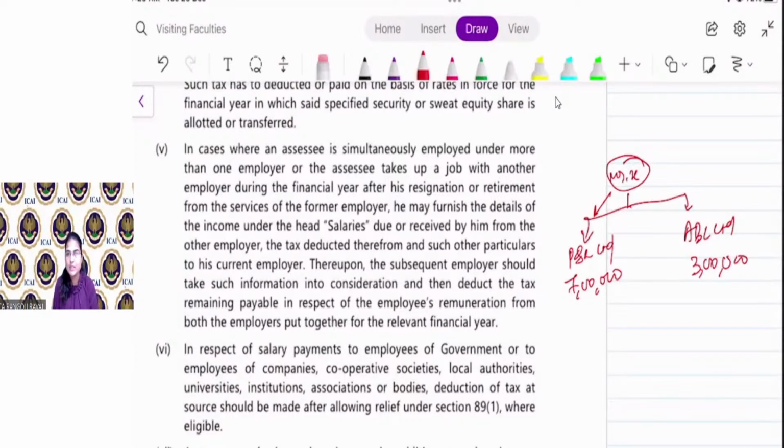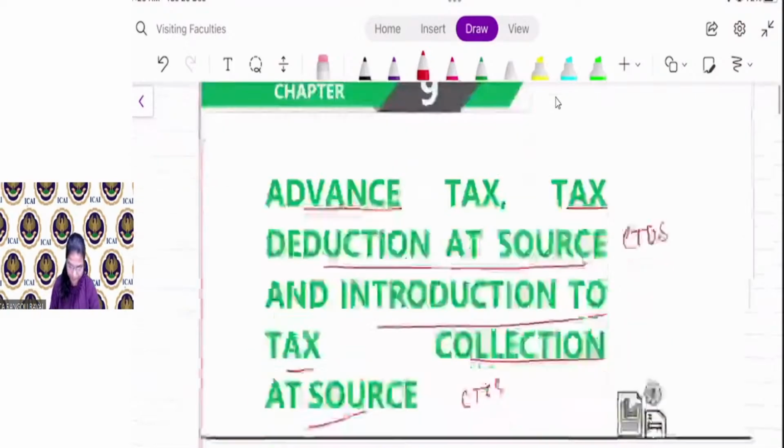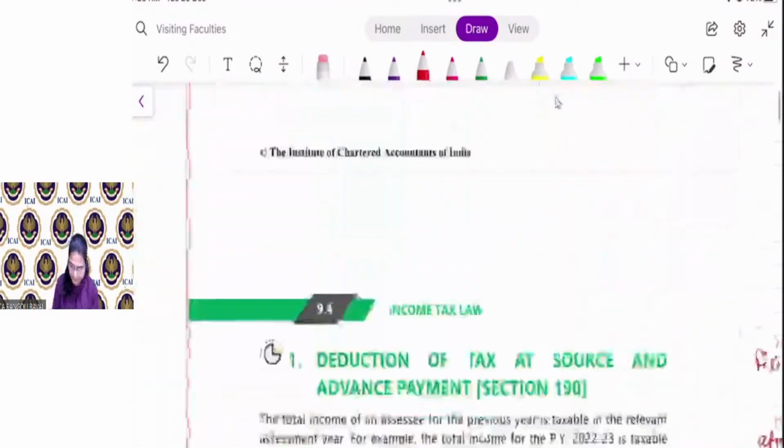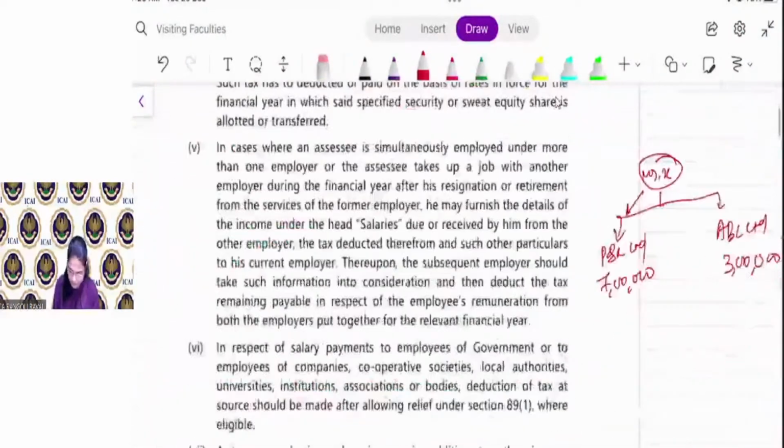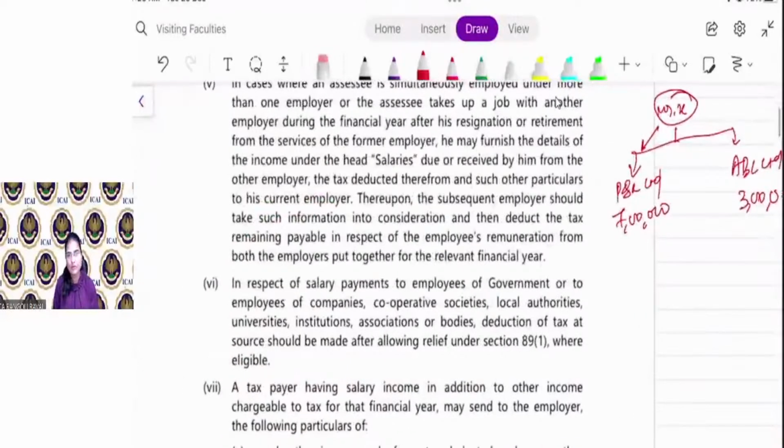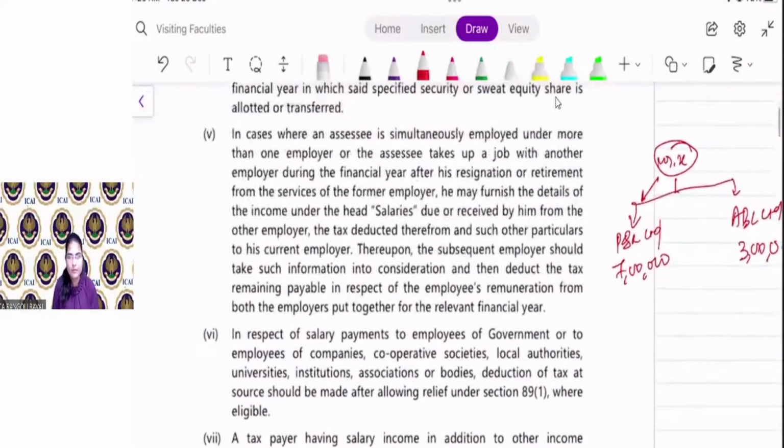So Mr. X has to inform PQR Limited that the salary from ABC Limited is 3 lakh rupees and ABC Limited deducted so and so amount of TDS. Same, Mr. X has to inform ABC Limited that his salary from PQR Limited is so and so, and PQR Limited deducted tax of so and so amount.